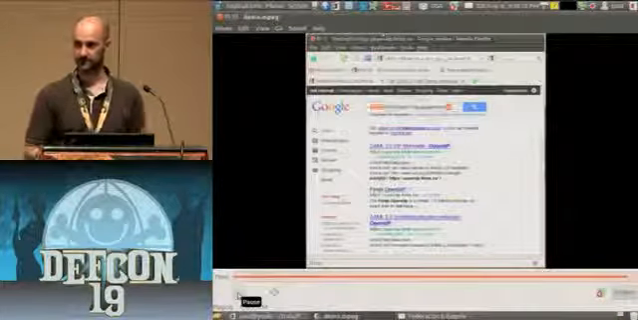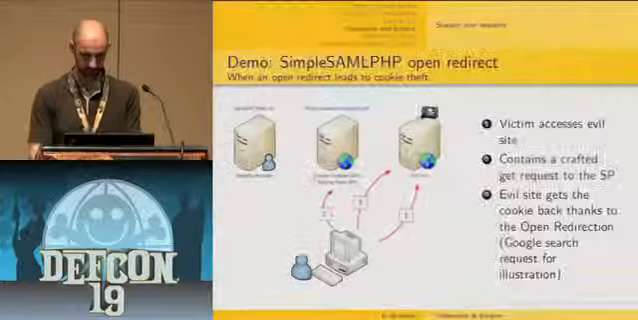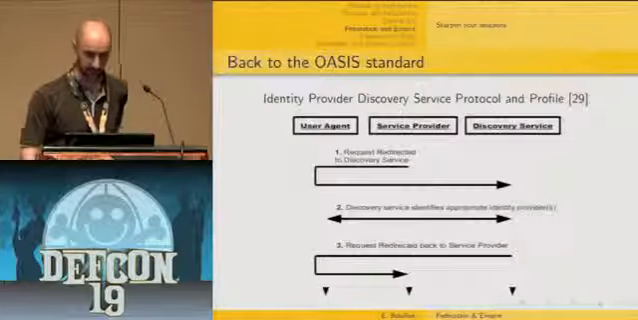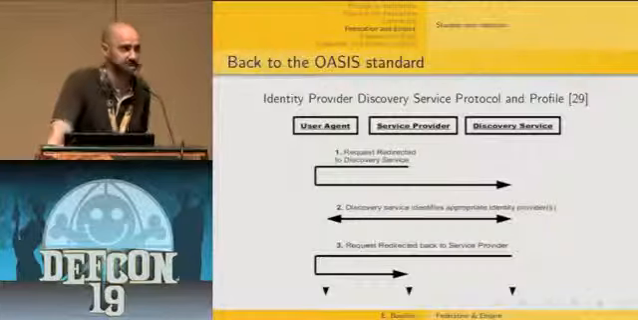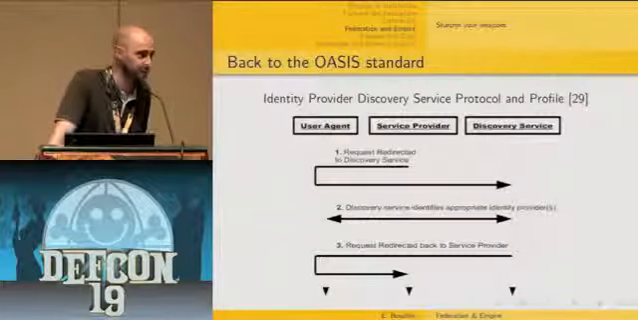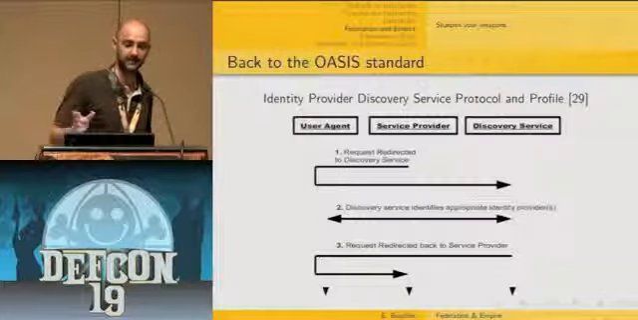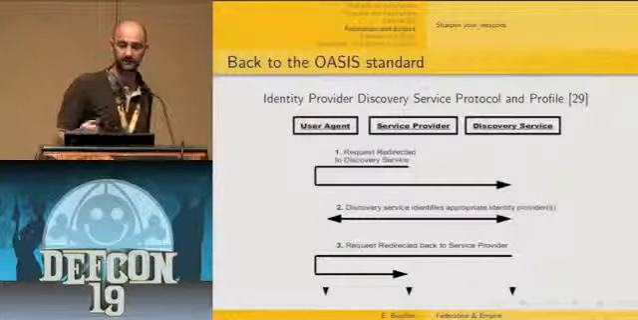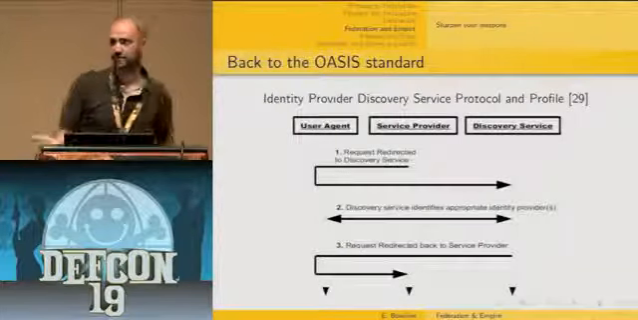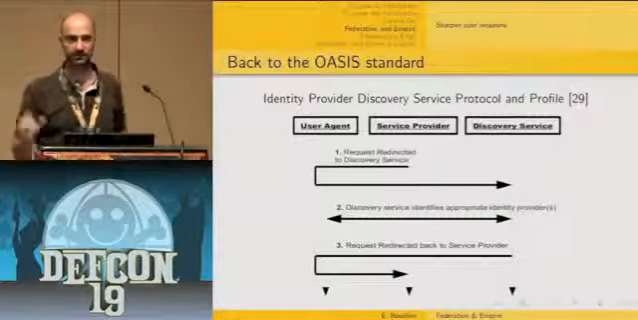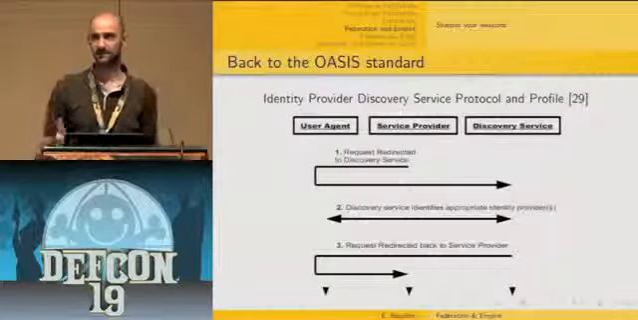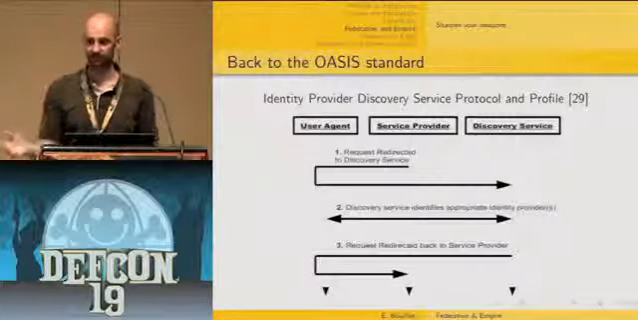So the thing is that actually, if you go back to the standard, these vulnerabilities are not implementation issues, but more specification issues, because they come from the identity provider discovery service profile, and actually it's built in. When you look at the standard, it's written like that. The open redirection is in the specification.